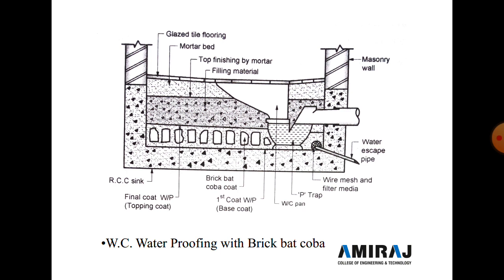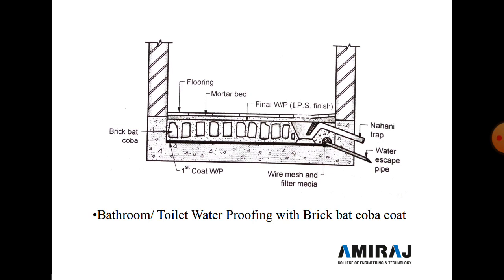So here in waterproofing, first prepare a RCC sink, and then in the RCC sink we put the pan. Now the next photograph shows the bathroom or toilet waterproofing with a brick bat coba coat. So here you exactly see in the figure.